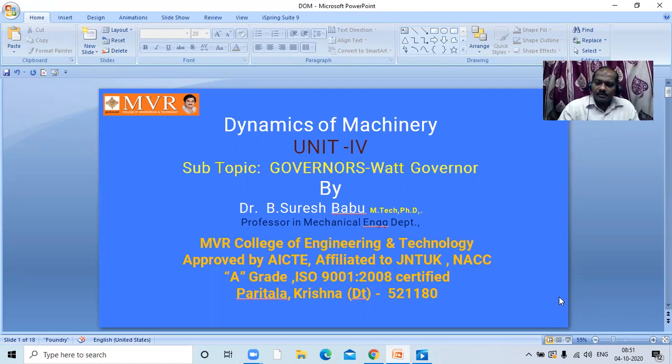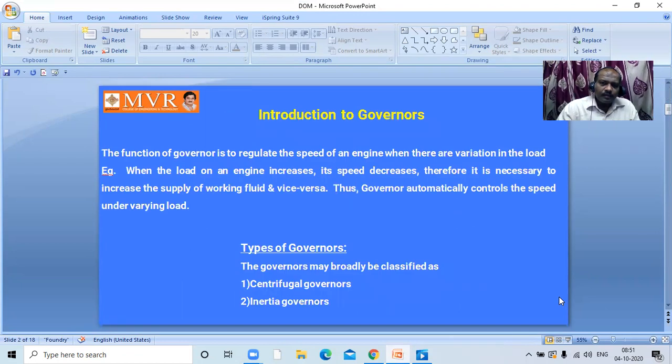In this governors unit, we are going to solve a few problems, and derivations are also going to be presented. So, if you observe this governors, the introduction of the governor is like this. What is the function of a governor?